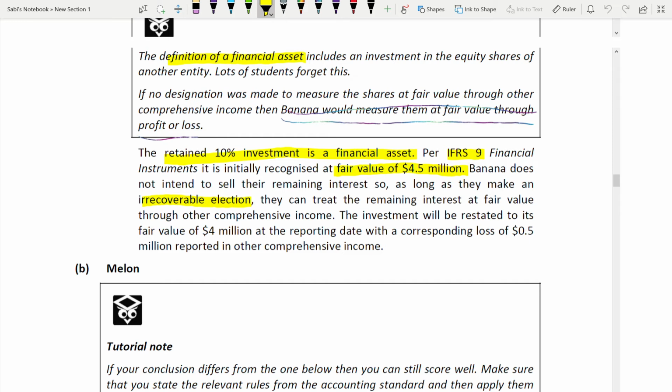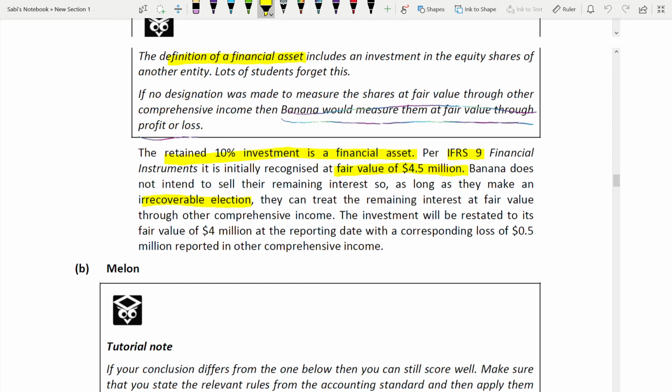Very important: when it's IFRS 9, you should always know whether fair value changes will go through OCI or the profit and loss account. There's a whole table for that, which you can memorize or understand, whatever you want to do, which will tell you this goes to OCI, this goes to profit and loss. IFRS 9 will be read in detail, so you don't have to worry or get confused. Everything will be explained there. So for the time being, we will think that it goes through OCI, if not otherwise stated.